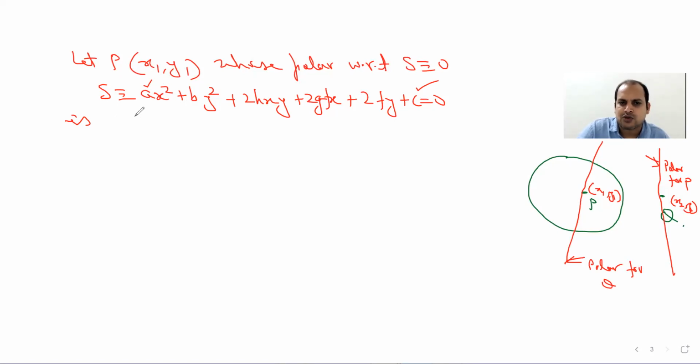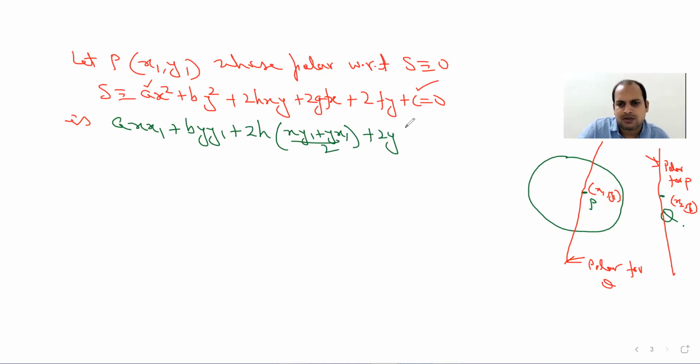You need to replace x square by xx1, y square by yy1. Already I have done all those things earlier. So let me write here: axx1 plus byy1 plus 2h times (xy1 plus yx1) by 2 plus 2g times (x plus x1) by 2 plus 2f times (y plus y1) by 2 plus c equal to 0.